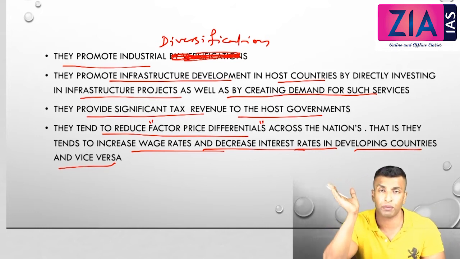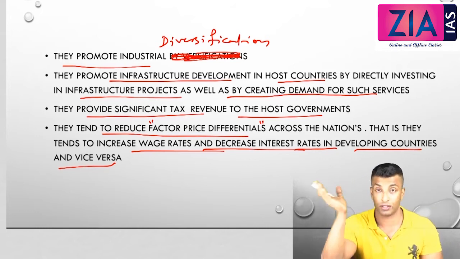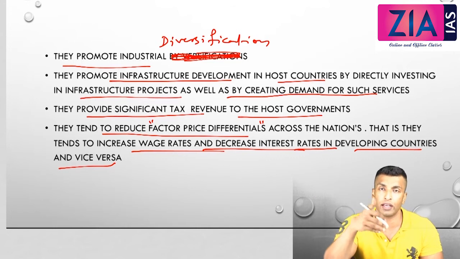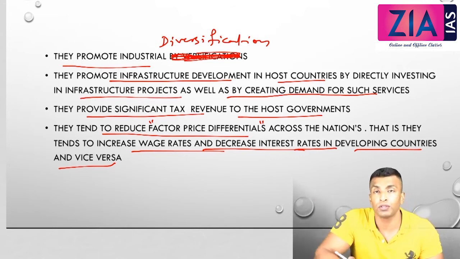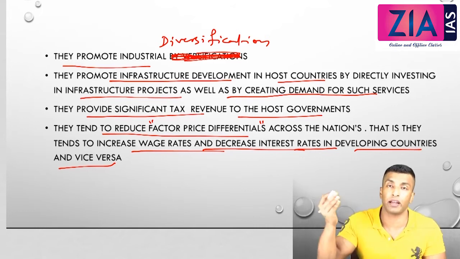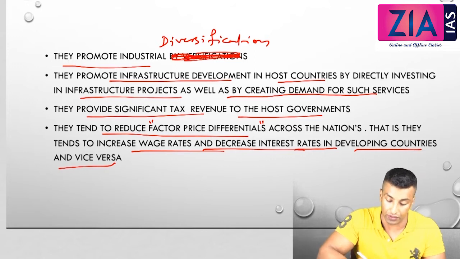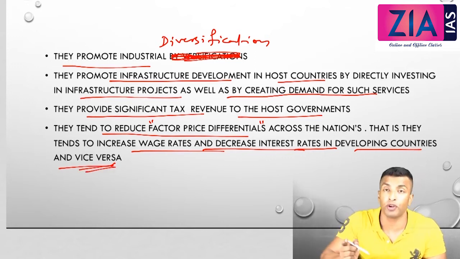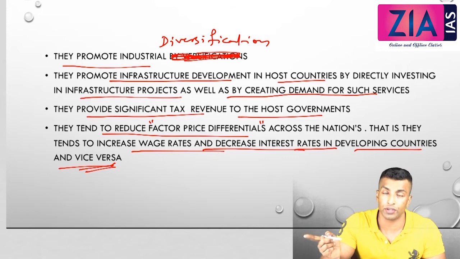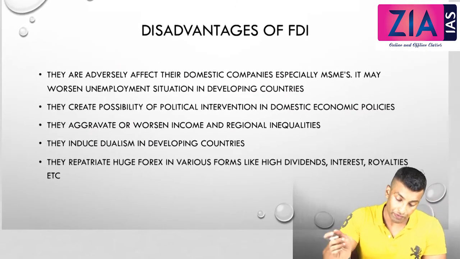They are taking funds at a lower interest from the other country, the source country, and in the destination country they are investing, which means automatically the interest will come down. So the more the money, the more the interest will come down. And the opposite will happen there: over a period of time, there the interest will increase. That's why I have written vice versa. So I hope you understood this point. They borrow from abroad, from a country, and they invest here, so the interest rate will come down. Now we'll look into the disadvantages of FDI.